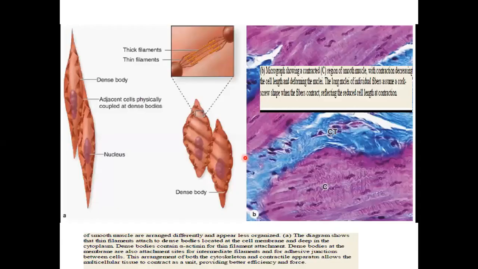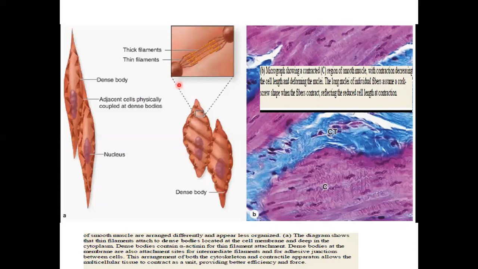I'll take us back to this diagram. This is smooth muscle. What we have is actin and myosin. Remember this arrangement on a sarcomere. Similar, right? A sarcomere was from one Z disc to the next Z disc. Now here we don't have Z discs. Instead, the Z disc is replaced by dense bodies. You see those?